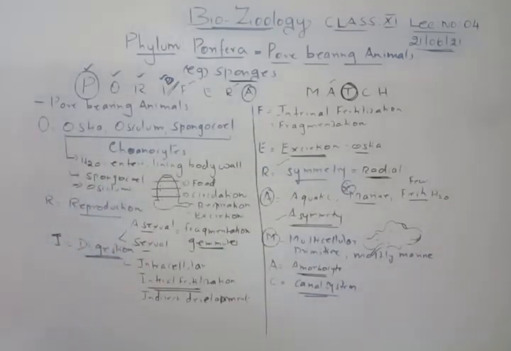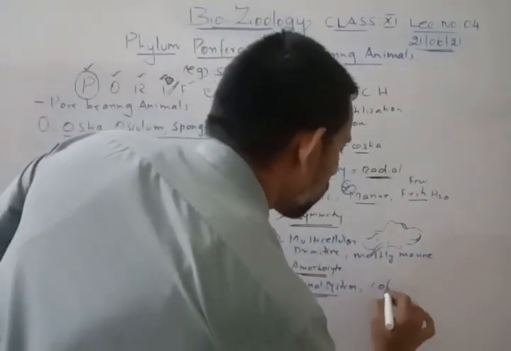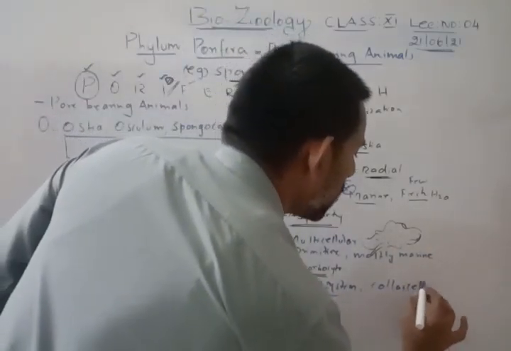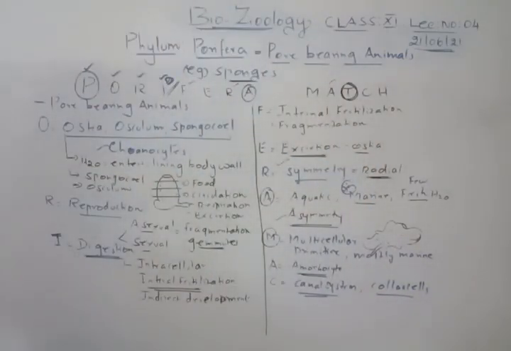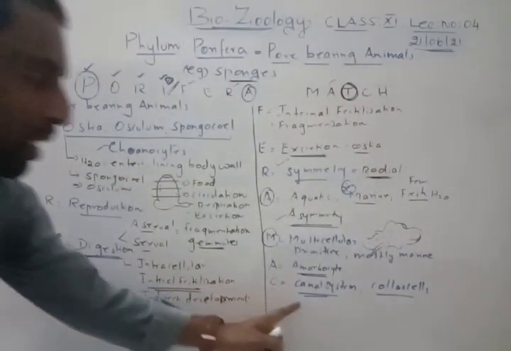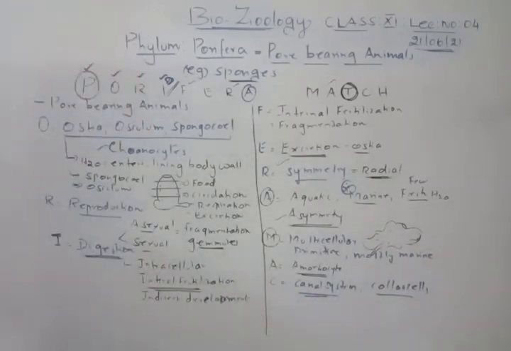And you can remember the conocyte, or you can also call it collar cells. So these words you can remember easily. You can remember them for 1 mark questions. That is the reason I am giving them. So canal system is there, then collar cells are there, then conocytes are there. All these are very important.